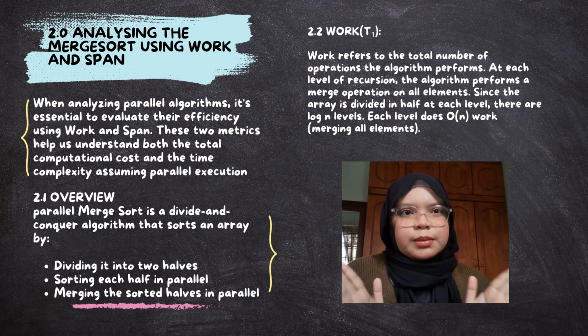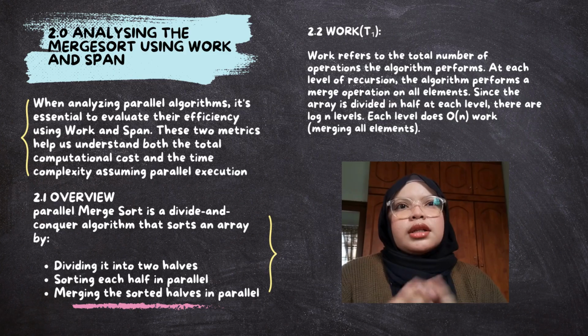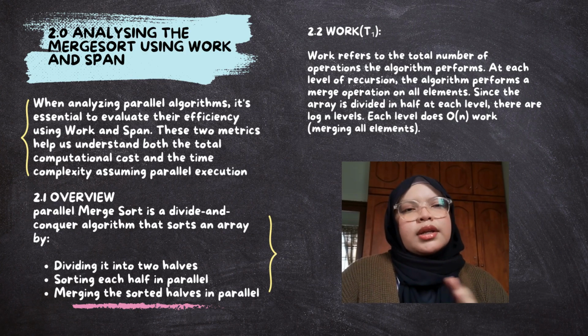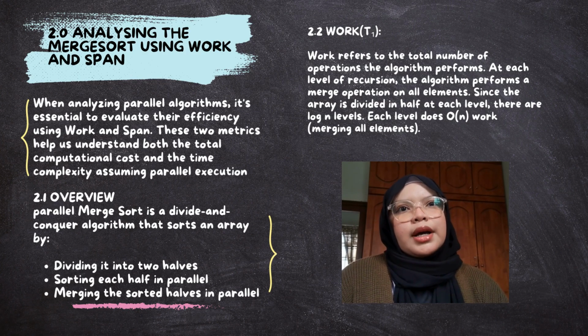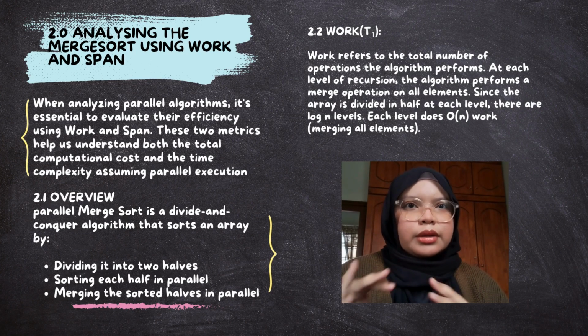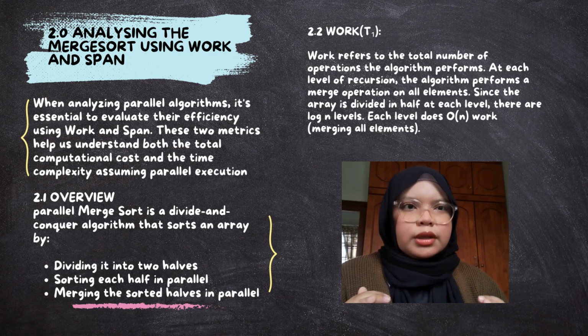So what is parallel merge sort? It is a divide and conquer algorithm that sorts an array by dividing it into two halves and sorting each half in parallel, merging the sorted halves in parallel.